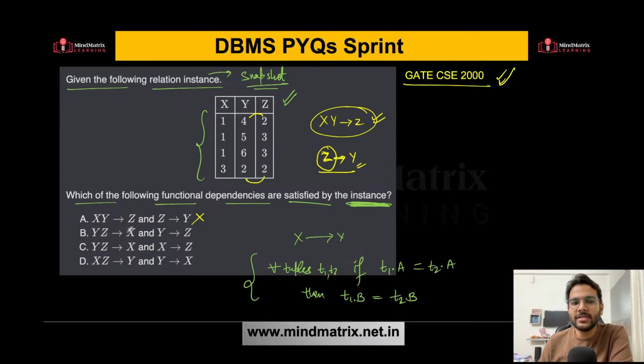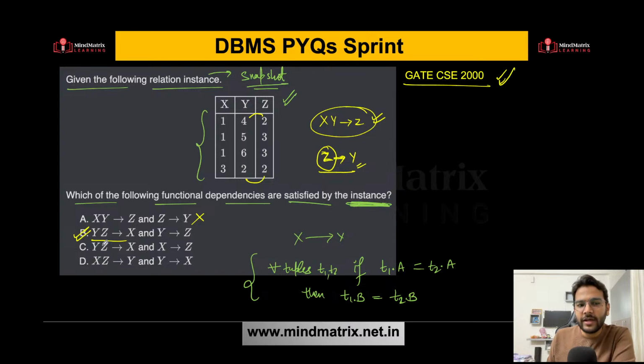What about option B? YZ determines X. 4 2 1, 5 3 1, 6 3 1, 2 2. So this is fine so far. What about Y determines Z? 4 determines 2, 5 determines 3. So yes, every value of Y is uniquely determining Z. So yes, option B is correct so far. That means option B will definitely be satisfied by the instance.